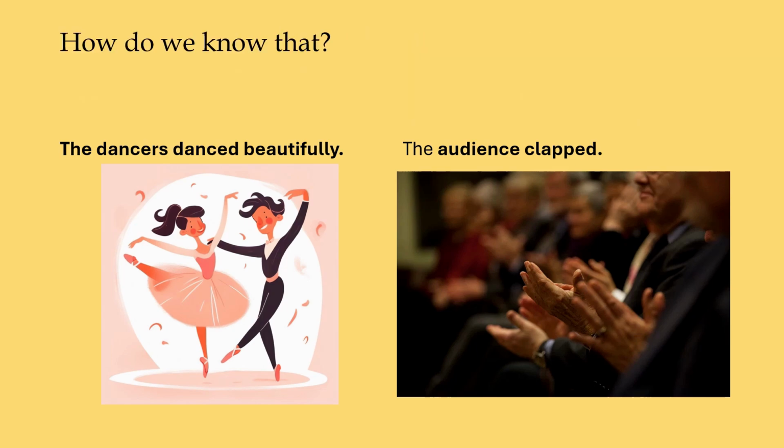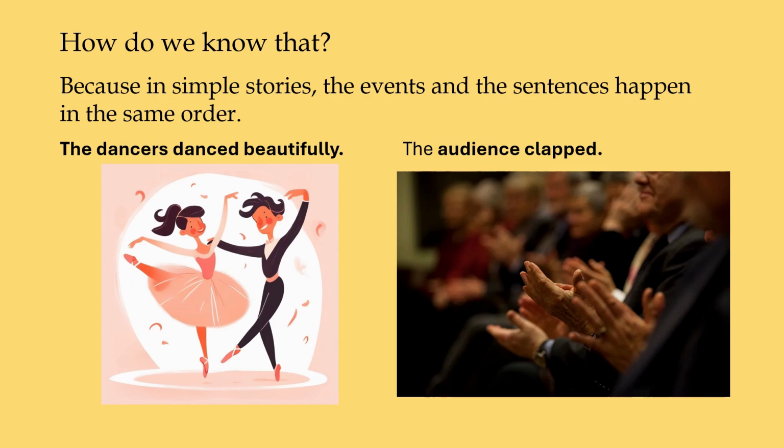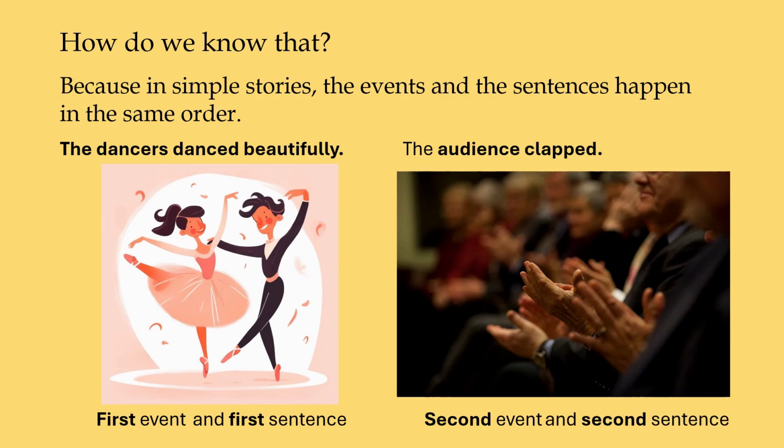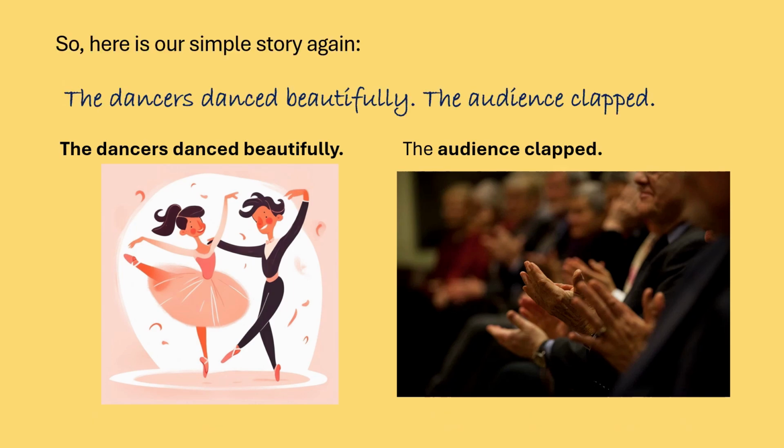And how do we know that? Because in simple stories, the events and the sentences happen in the same order. So the first event in time is the dancers danced beautifully. And this is the first sentence in our story. The second event that happened in the story is the audience clapped. And this is the second sentence in our story. So here is our simple story again. The dancers danced beautifully. The audience clapped.